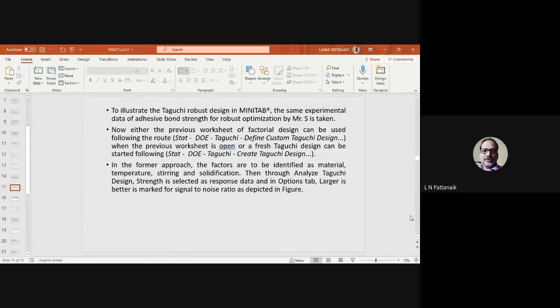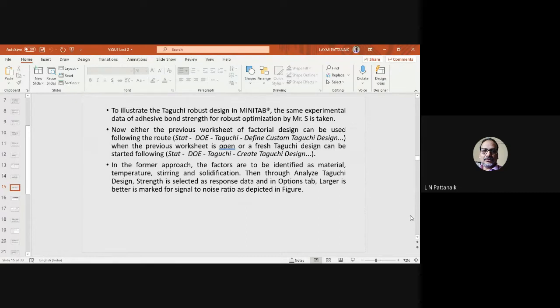Now again, there are very few steps to arrive at the Taguchi design. Again, start from the Start tab, then go to DOE, then Taguchi, then Define. Of course, version to version these steps may change a little bit, maybe this is Minitab 13 or 17, I don't remember. But anyway, that hardly matters, so you can easily get it. You have to design a custom Taguchi design for this. So there are two ways.